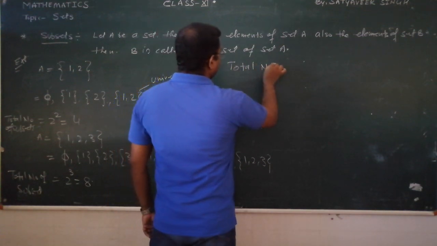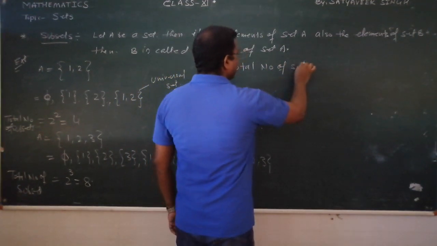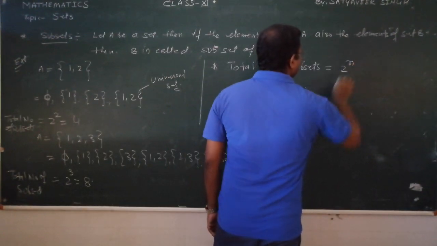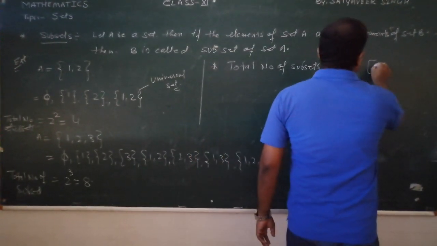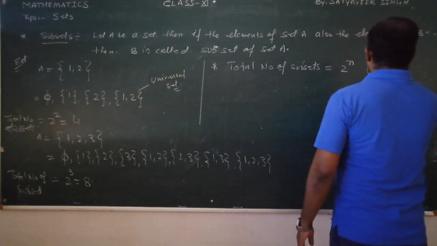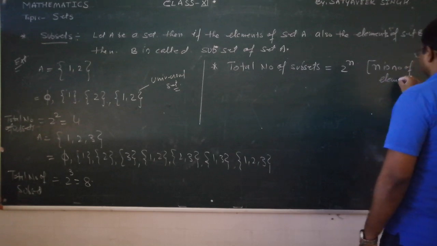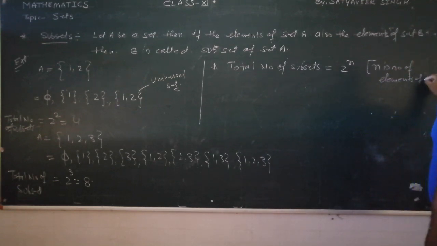The total number of subsets is always equal to 2 raised to n, where n is the number of elements of a set.